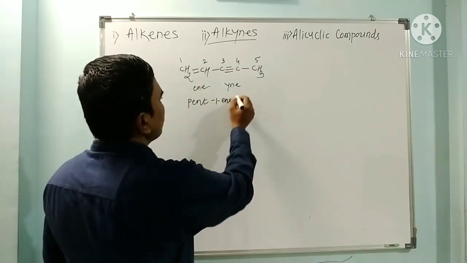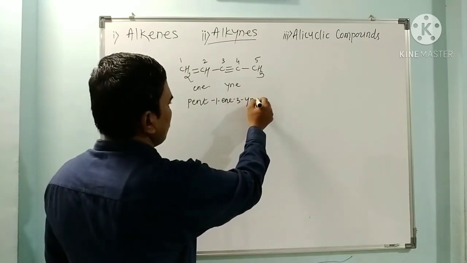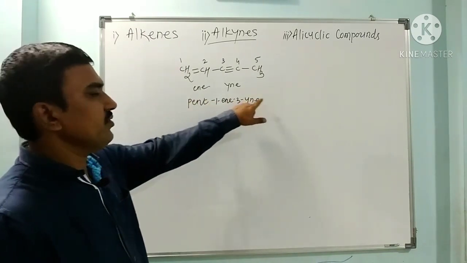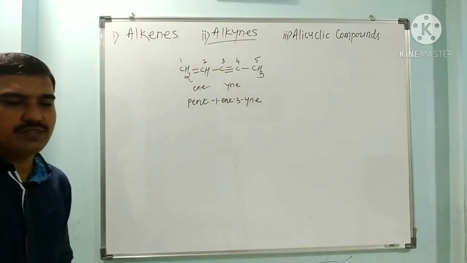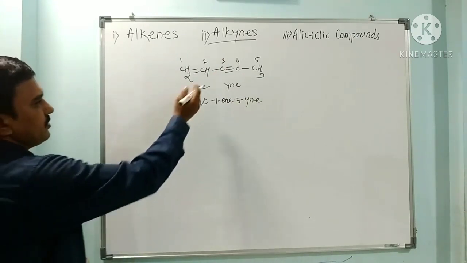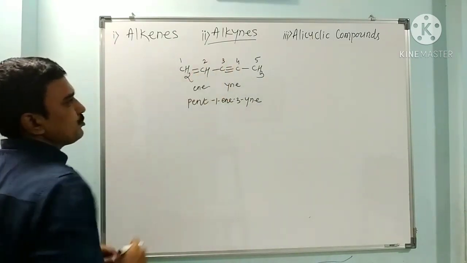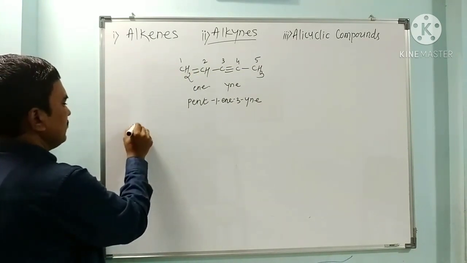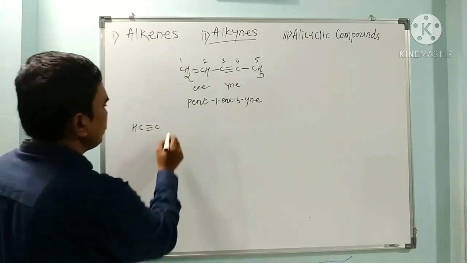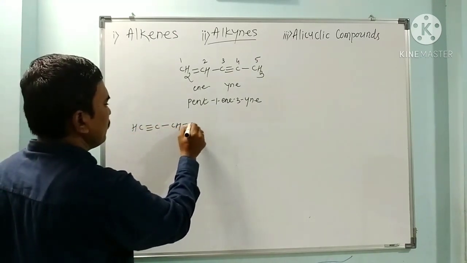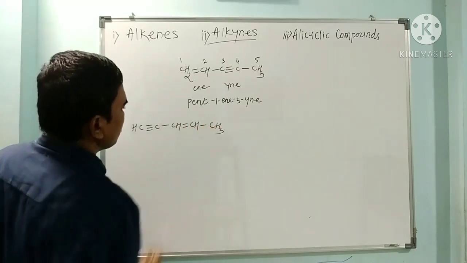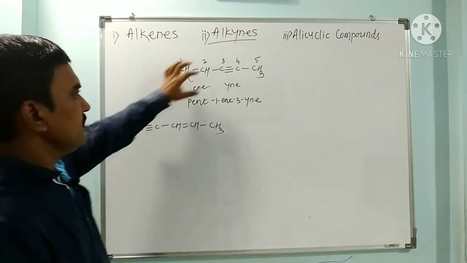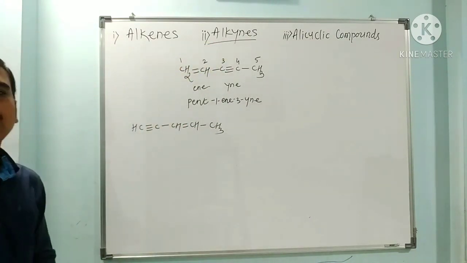So it is 1-ene and 3-yne. So this is pent-1-en-3-yne. In this way it is named. If we swap the positions of the double bond and the triple bond, that is CH≡C-CH=CH-CH3, what we have done here is make the double bond a triple bond and the triple bond a double bond. So how do I name this?